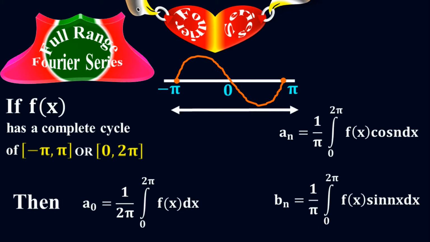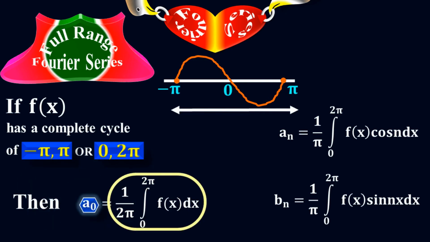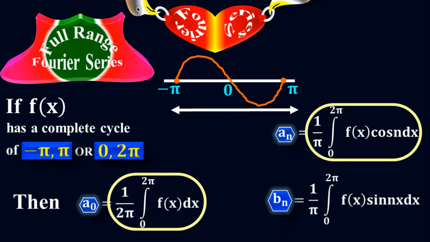So here I don't talk about the even and odd function or half-range sine series or half-range cosine series. I talk about full-range Fourier series, where I have both sine functions and cosine functions. Therefore, I have all the three coefficients of Fourier series, a sub naught, a sub n, and b sub n. The function f of x is a complete cycle with a range from minus pi to plus pi or from 0 to 2 pi.